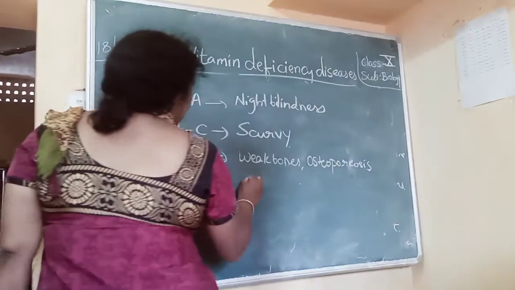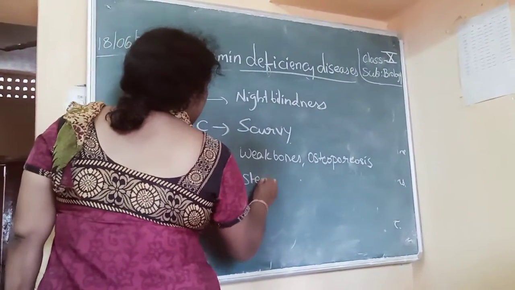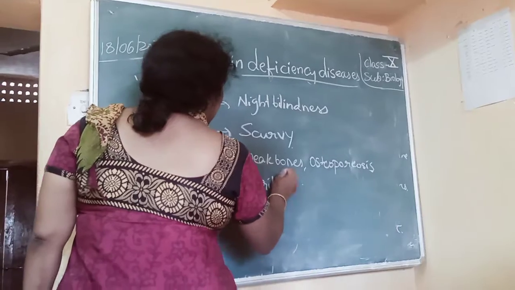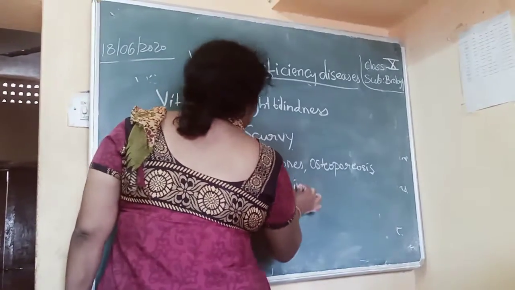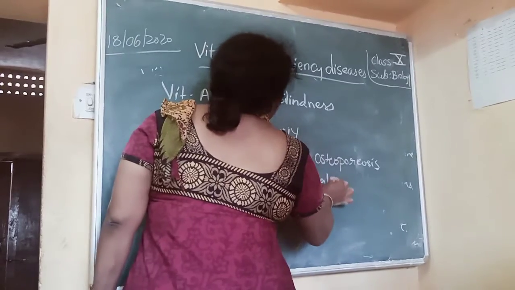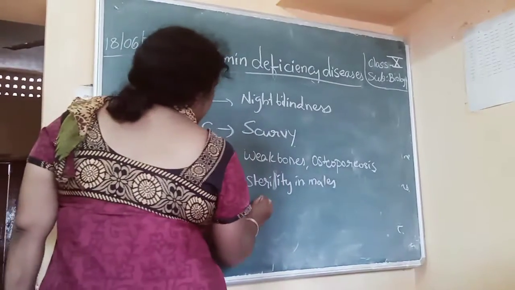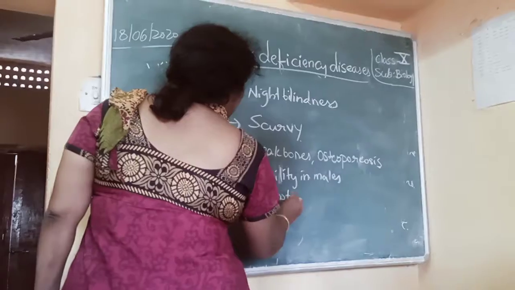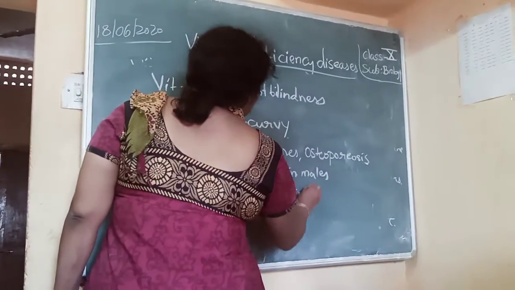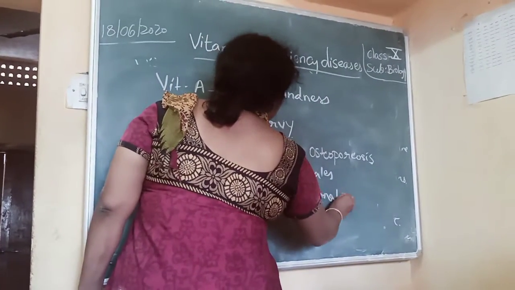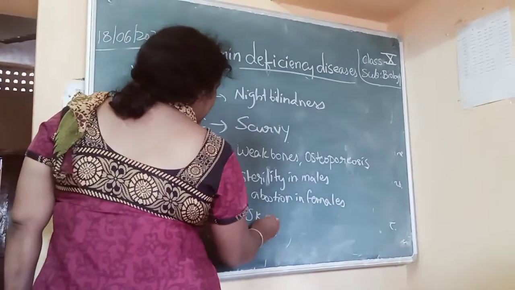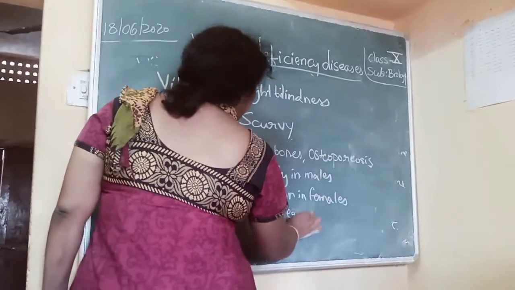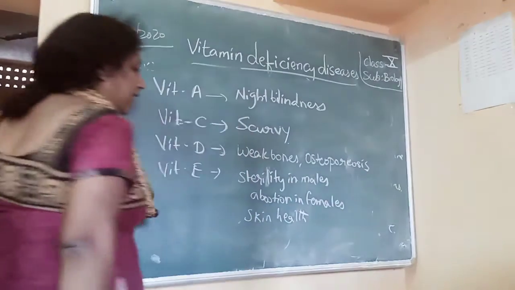Sterility in males and abortions in females. Vitamin E is also necessary for your skin health and your hair health. Okay.